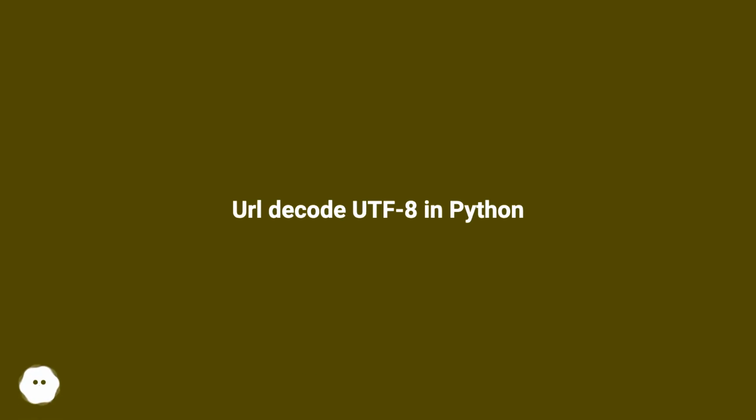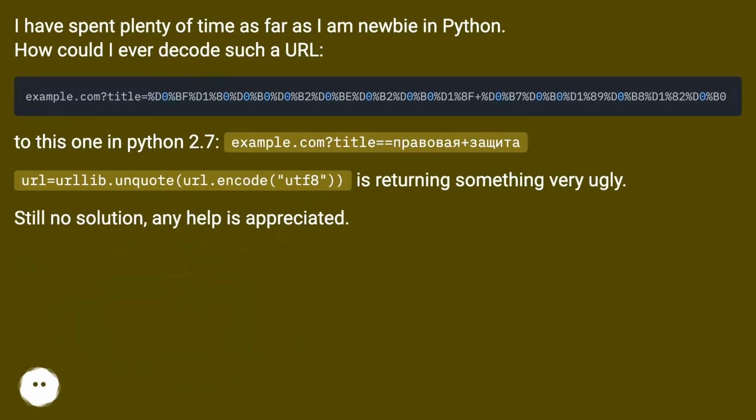URL decode UTF-8 in Python. I have spent plenty of time on this, as I am a newbie in Python. How could I ever decode such a URL?